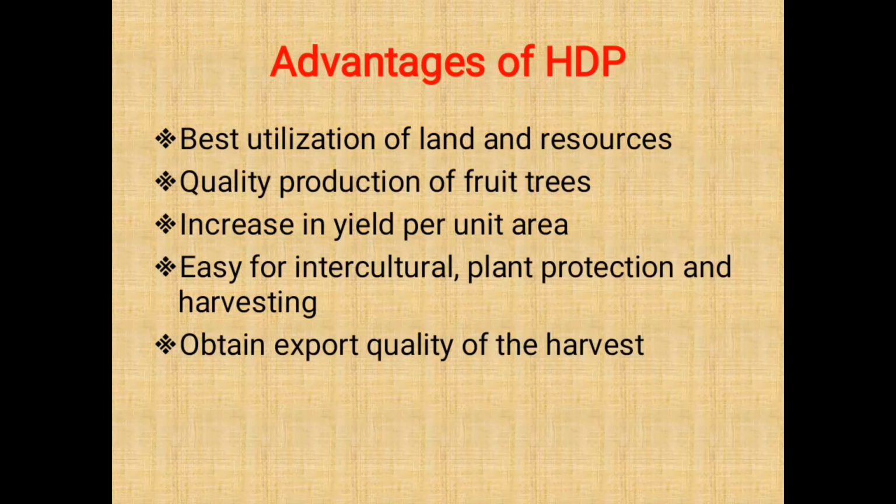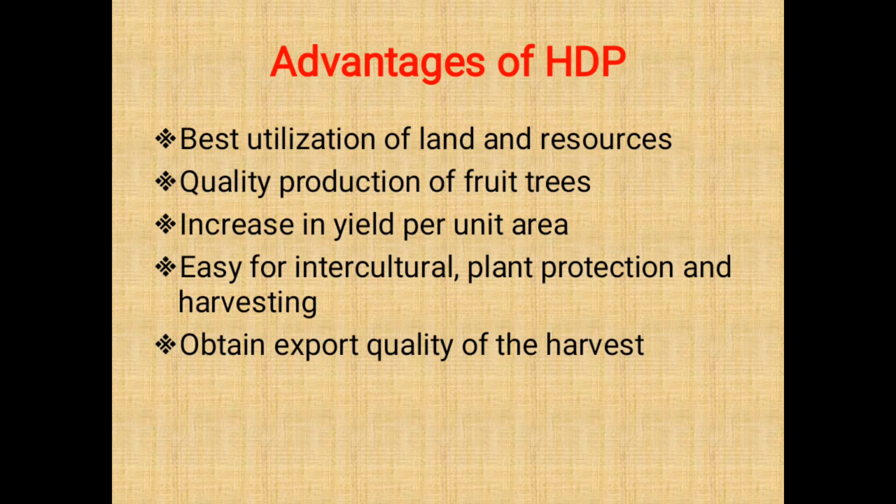Then advantages of high density planting. What are the advantages of high density planting? First, best utilization of land and resources, because in this planting, the spacing between two fruit crops is very low. That's why there is proper utilization of land and resources like fertilizers, irrigation, fungicides, weedicides, etc. These are the resources.